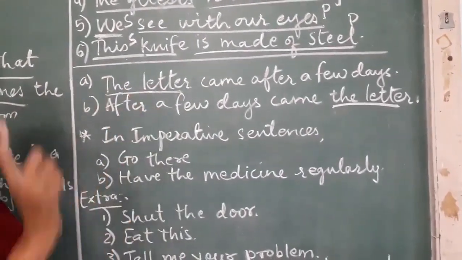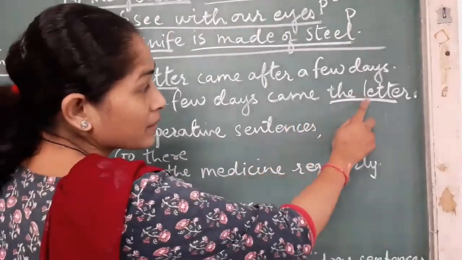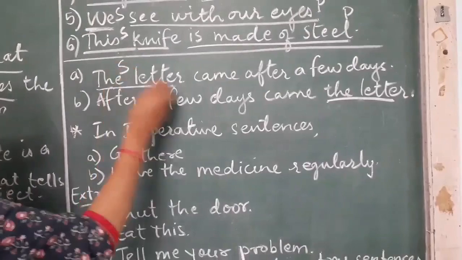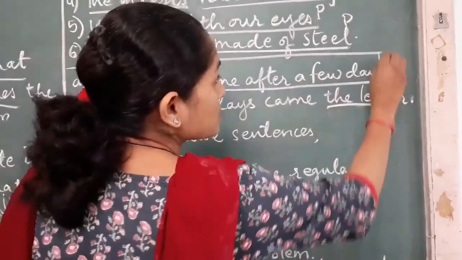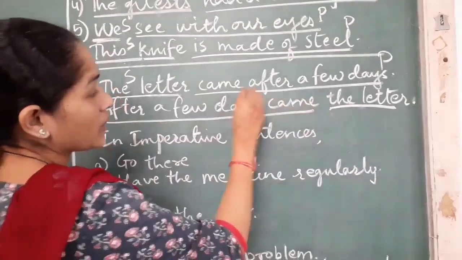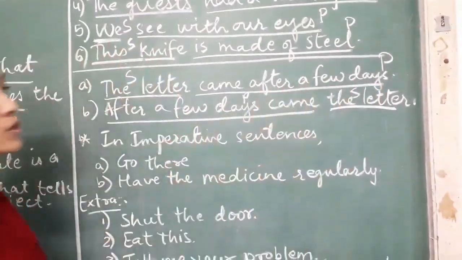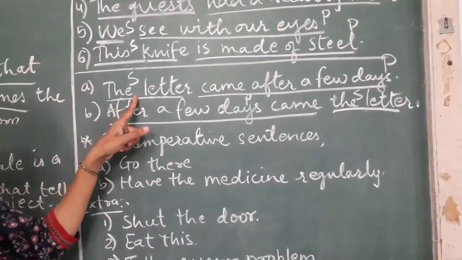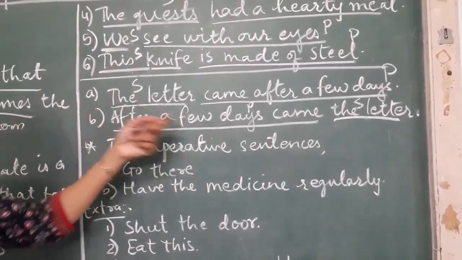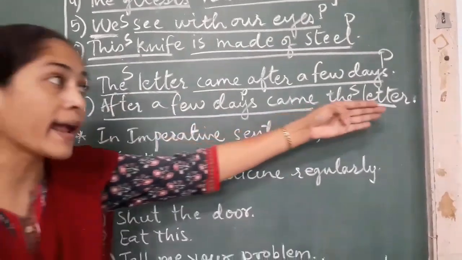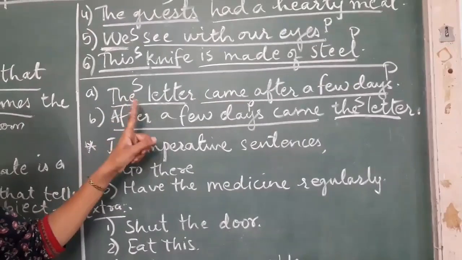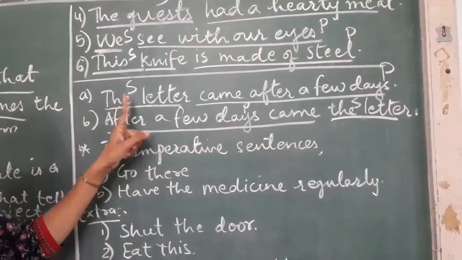Here it is coming in the beginning of the sentence. Here it is coming at the end of the sentence. So the letter is our subject. Came after a few days becomes your predicate. So keep in mind that every time the subject will not come in the beginning of the sentence. It may come in the beginning or in between the sentence or at the end of the sentence also. So you have to ask yourself, what are we talking about in the sentence? About whom are we talking?